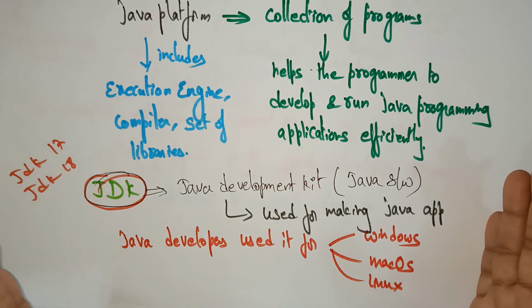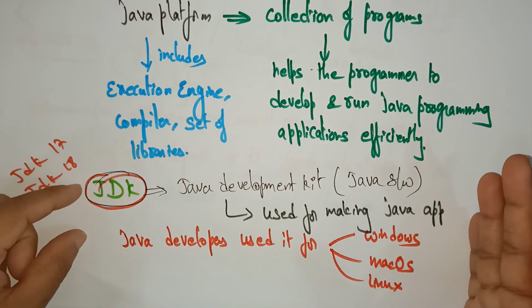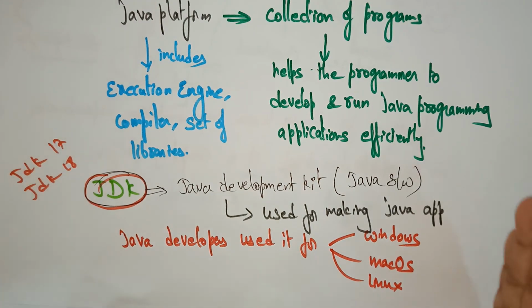It is fast, secure, and reliable. So a Java platform, the JDK, is a development kit used to run Java applications, and it includes the execution engines, compilers, and a set of libraries. A collection of programs will be present in the JDK. This you have to remember.